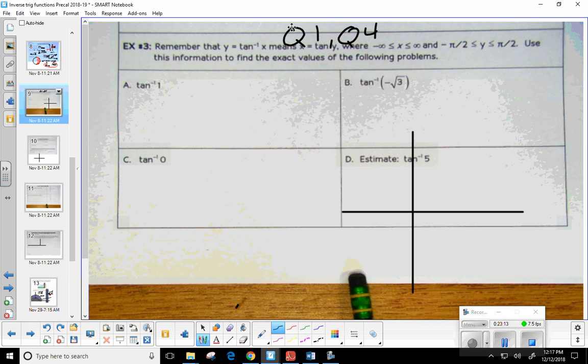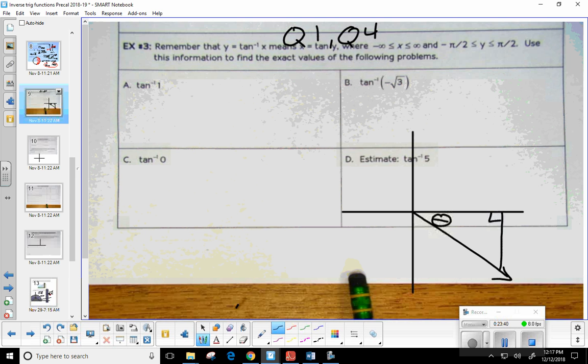There you go. So I've got a little coordinate system here. So I'm going to draw my terminal side. We know it's in quadrant 4. I always connect it to the x-axis. Now, just like sine, if it's in quadrant 4, that means my answer has to be what? It's got to be negative. Because remember, you always rotate clockwise to get into that quadrant when you're dealing with inverses. Okay. So we don't want to forget that negative.